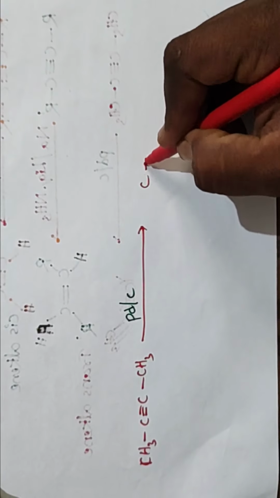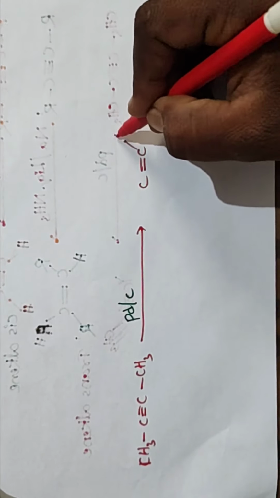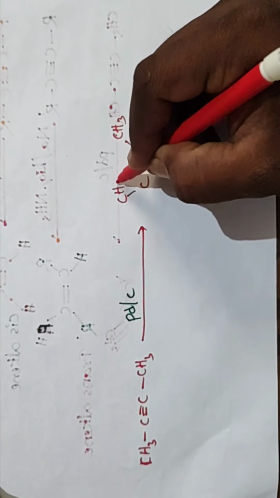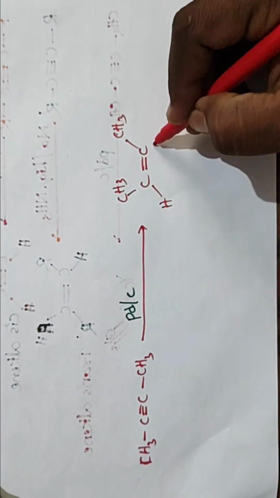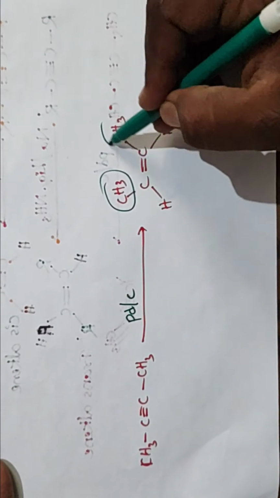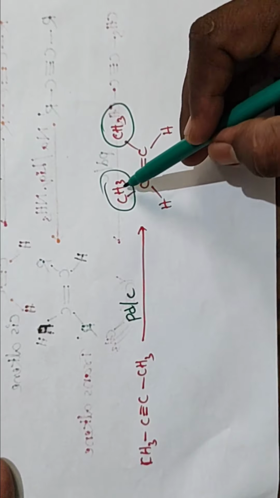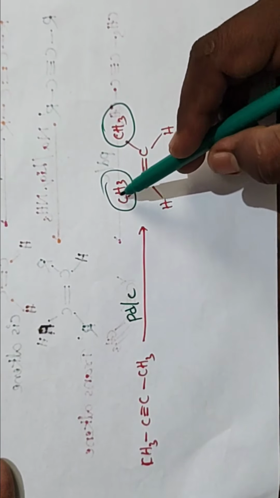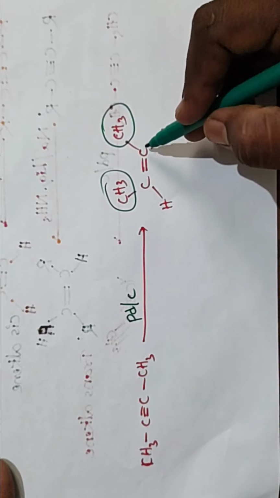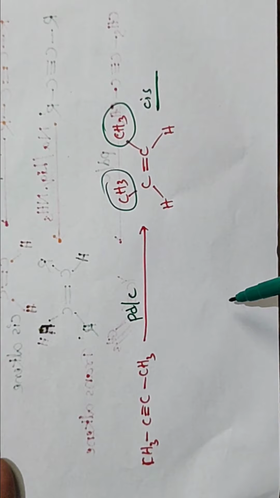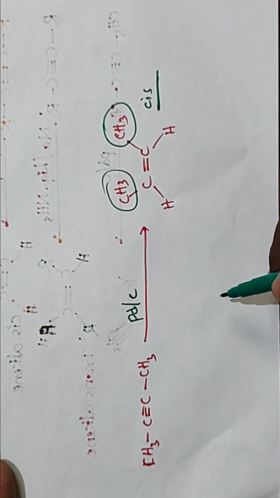C double bond C with CH3 and CH3, cis, with hydrogens. Okay, these groups are on the same side. The CH3 groups are present on the same side of the alkene. The spatial arrangement of these groups is the same side, which belongs to cis. So by using Lindlar's catalyst we get cis alkene.